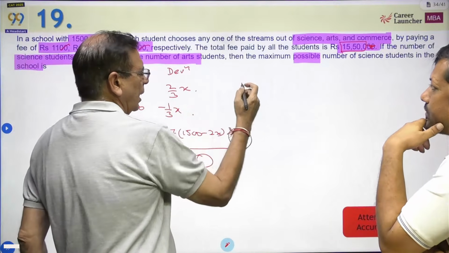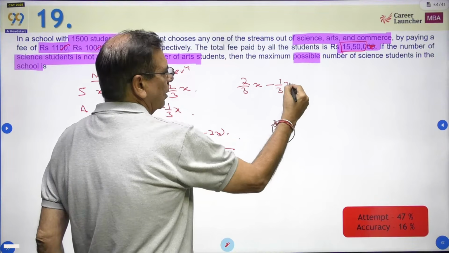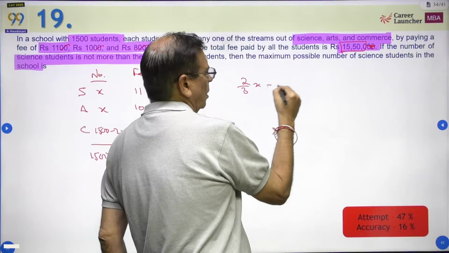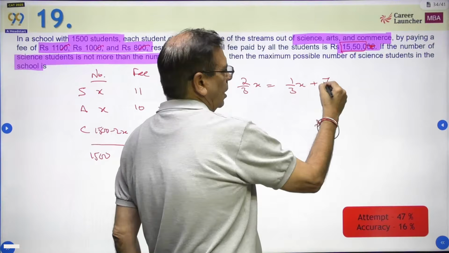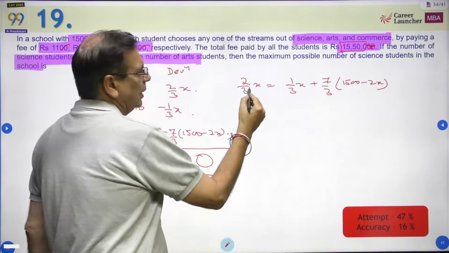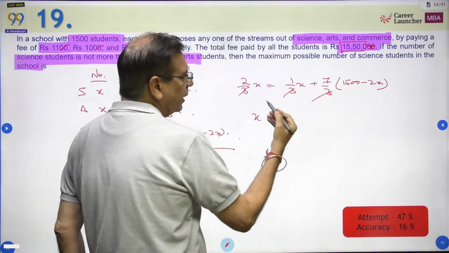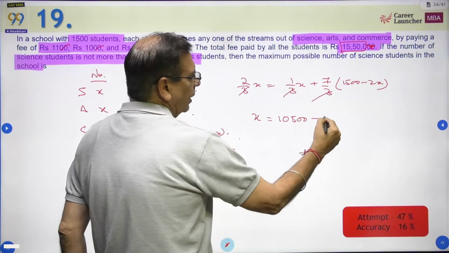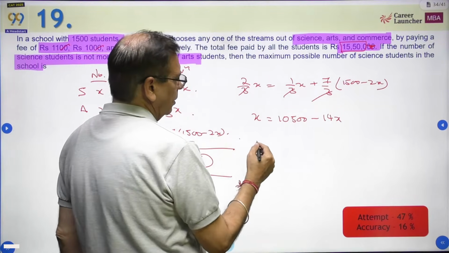Just because this is not a method that students are comfortable or aware of, let me just do the complete thing. Let us make it easier. Negative deviation equal to positive deviation, equal to 7 by 3. Let us remove the 3. So this is 2x minus x, x. 7 into 1500 is 10,500, so 10,500 minus 14x. Okay, minus 14x. So 15x comes out to be.